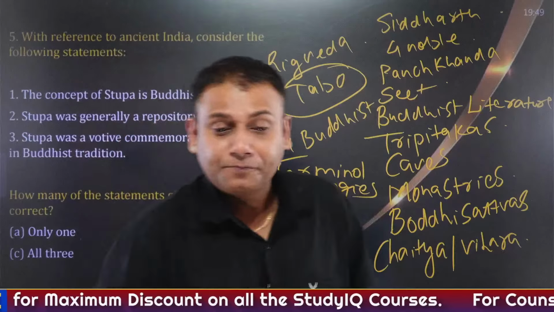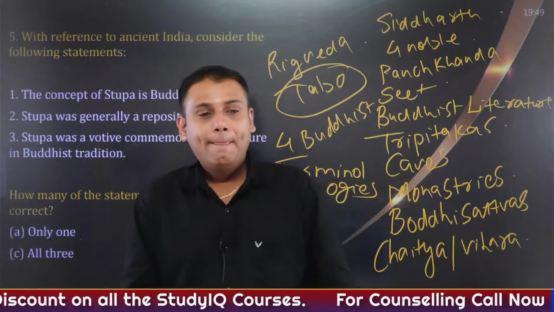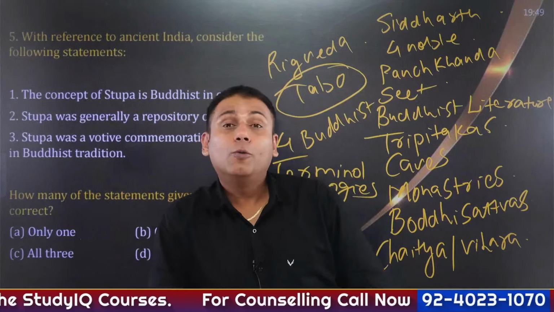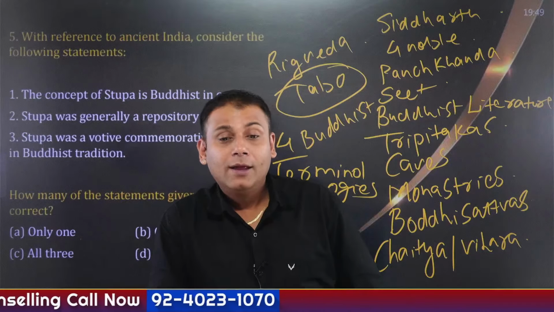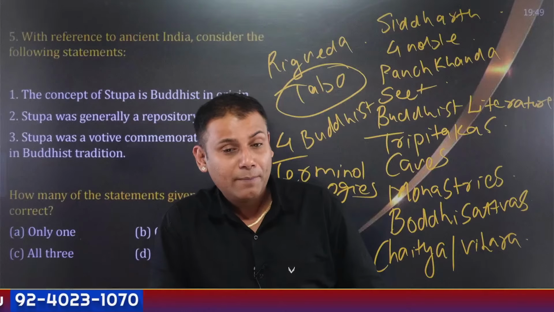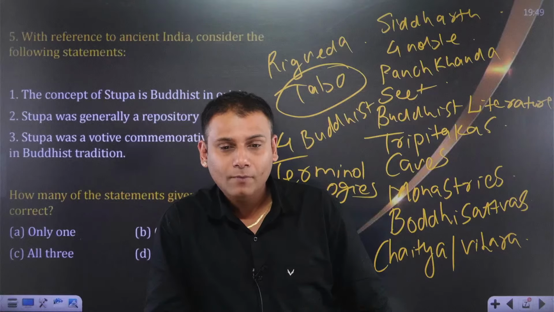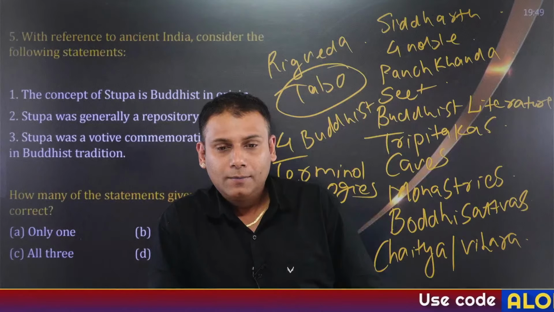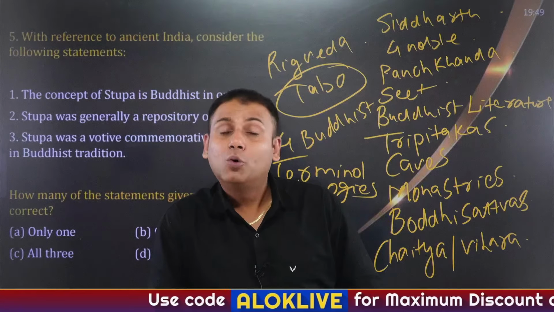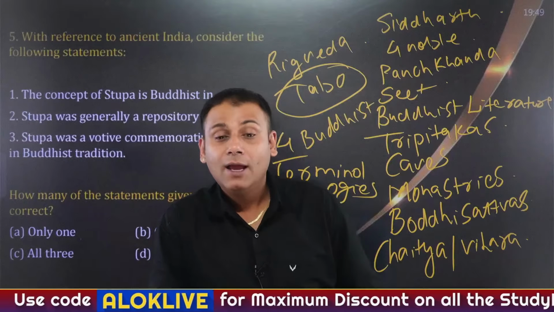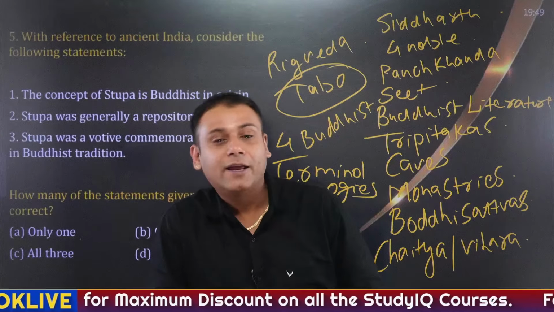Shreya, very good. The Gupta dynasty ruler, Kumar Gupt, laid the foundation. Very good, Ramesh. So it's Kumar Gupt who laid the foundation of Nalanda University, and it was destroyed by Bakhtiyar Khilji.